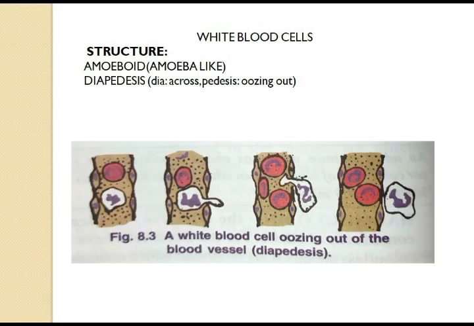Next, we will be discussing white blood cells, also referred to as leukocytes. Structure of white blood cell: they are referred to as amoeboid, that means amoeba-like. You all have seen the structure of an amoeba. It has an irregular shape, that means it can take any shape. As we know, white blood cells are the soldiers of our body, so wherever required, they need to reach that particular site. Because of this irregular shape, that means they can take any kind of shape, it is an advantage to white blood cells.